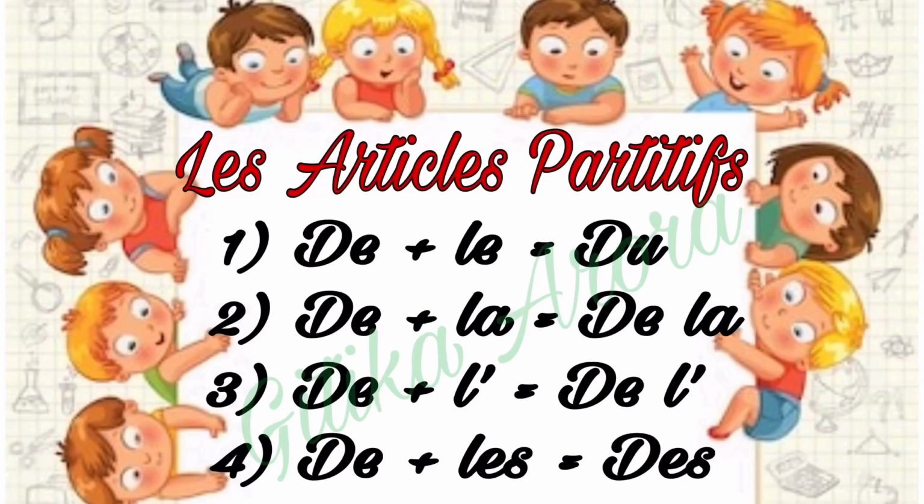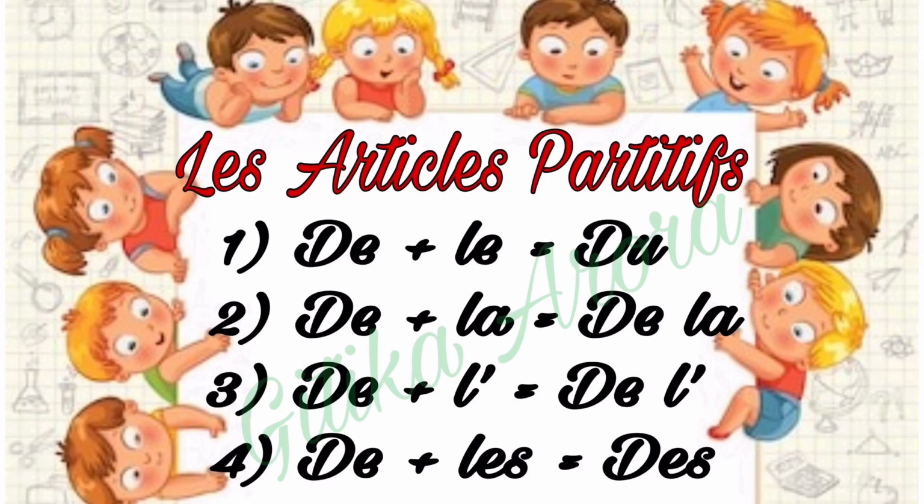So there are 4 types of partitive articles. And to get them, we need to merge de, the, with the definite articles. All of you know that there are 4 types of definite articles: le, la, l apostrophe and les. So let's understand their formation.